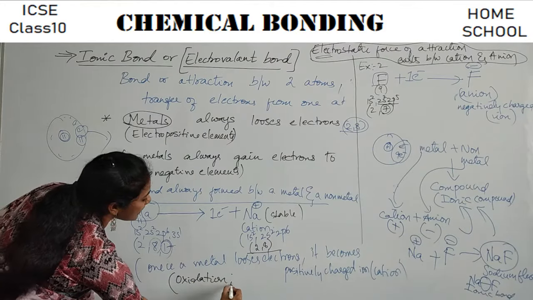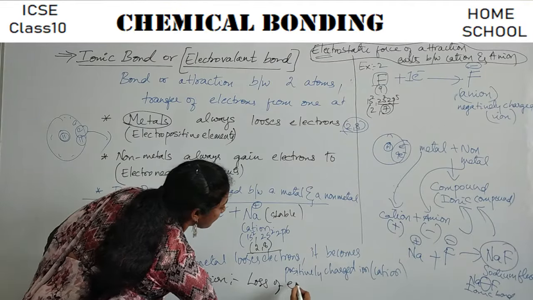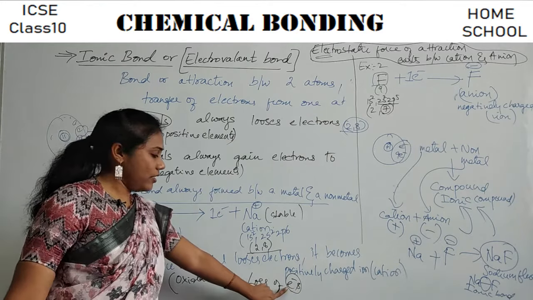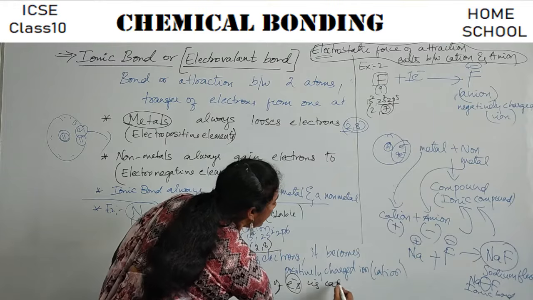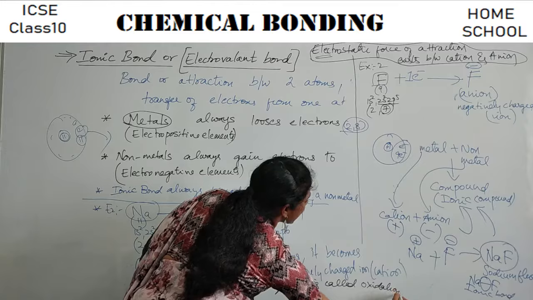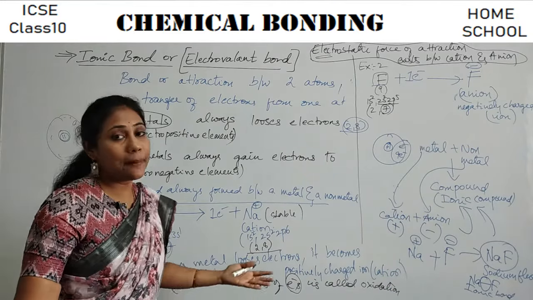What do you mean by oxidation? Loss of electrons. This is the short symbol for writing electrons. So loss of electrons is called oxidation.